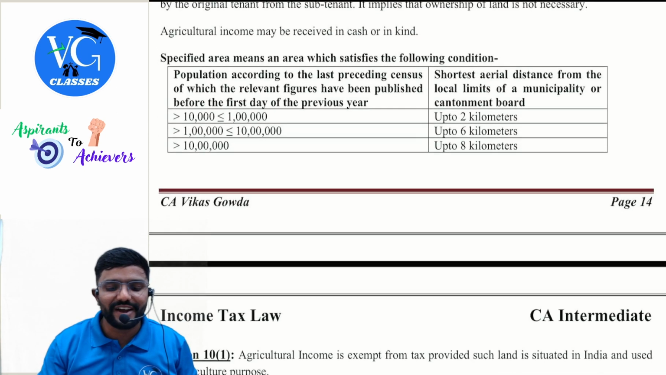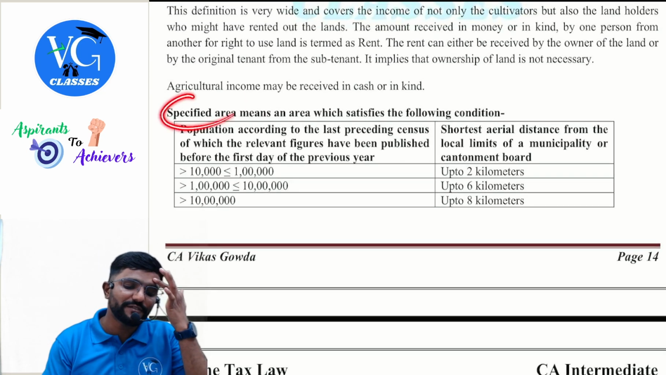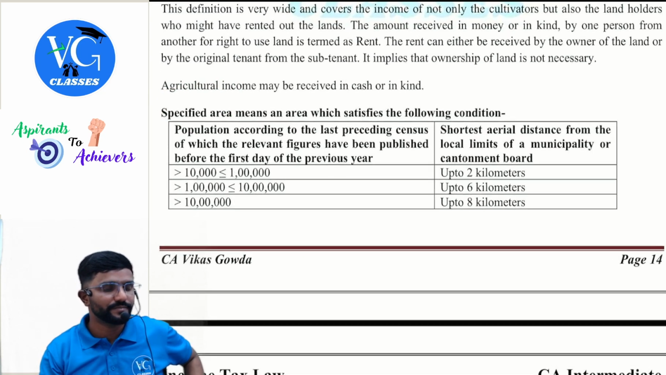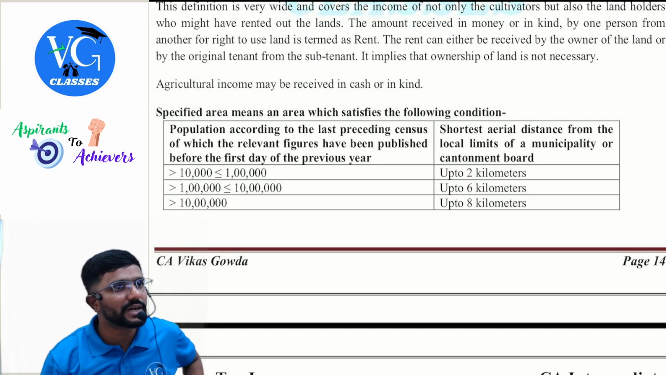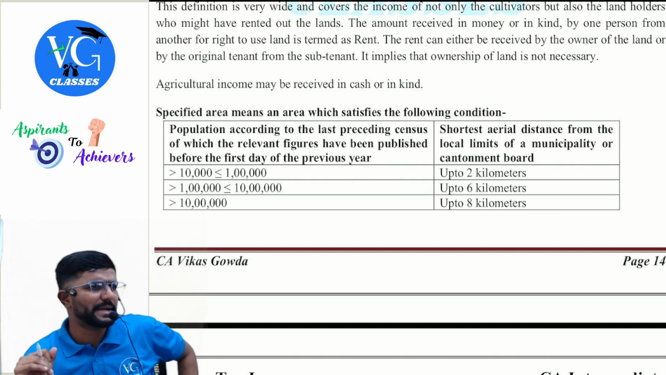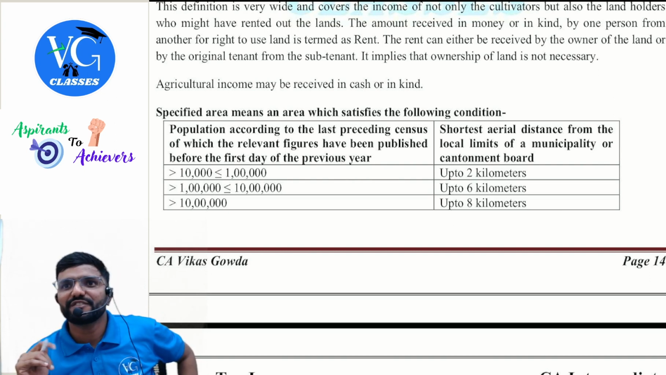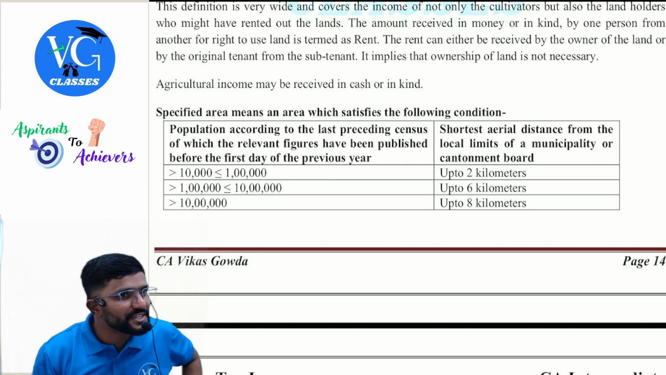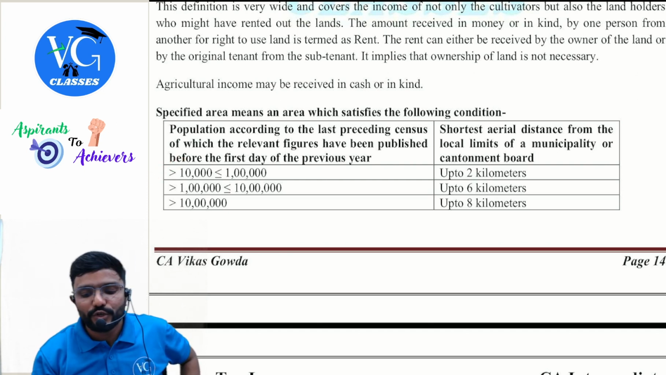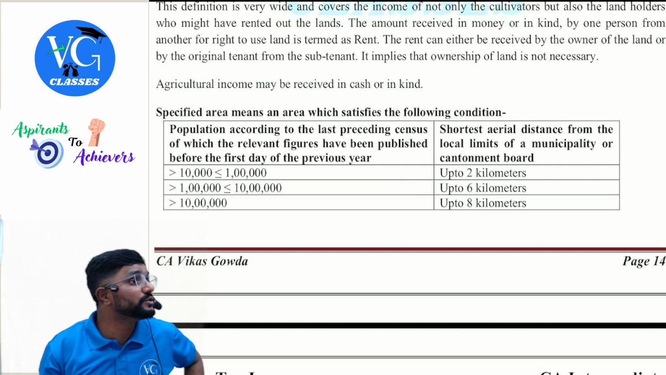Sir, what is specified area? They have defined that also in the law. If the population in the area or the municipality or cantonment is less than 10,000, it is always not a specified area. More than 10,000 up to 1 lakh, that area is a specified area, plus 2 kilometers from its border also is a specified area.